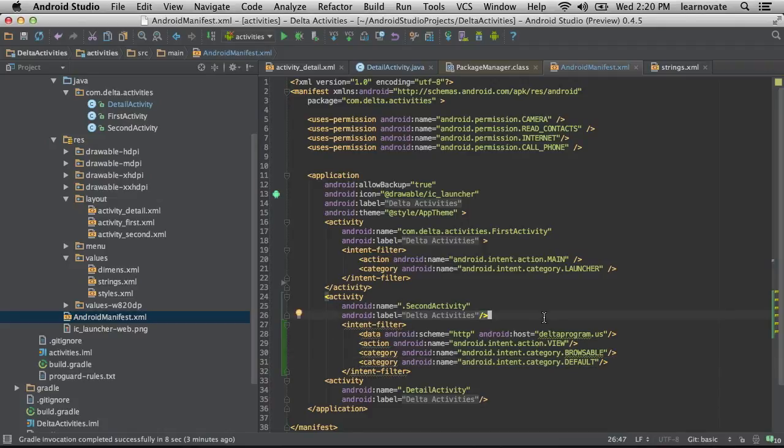Well, there's different ways to categorize an intent. One is through the action. Category is just another piece of metadata that allows you to be specific about what you respond to. Okay. Because you definitely want your application to respond to things that you want to respond to. You don't want it to respond to events that really are not what you're about and capable of handling. Right.